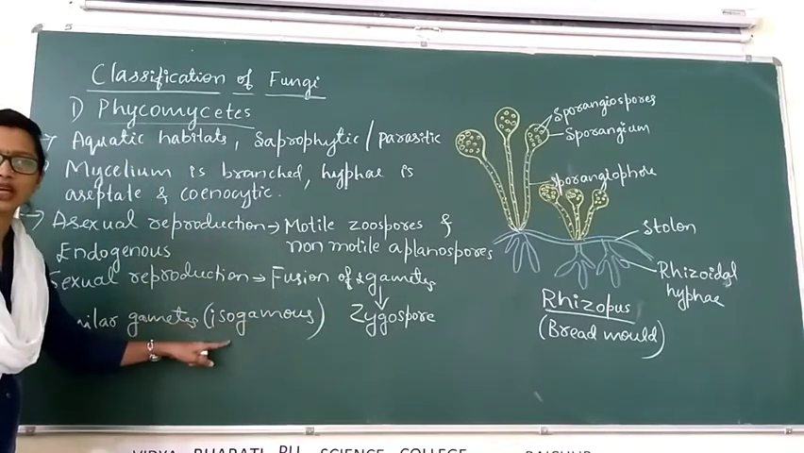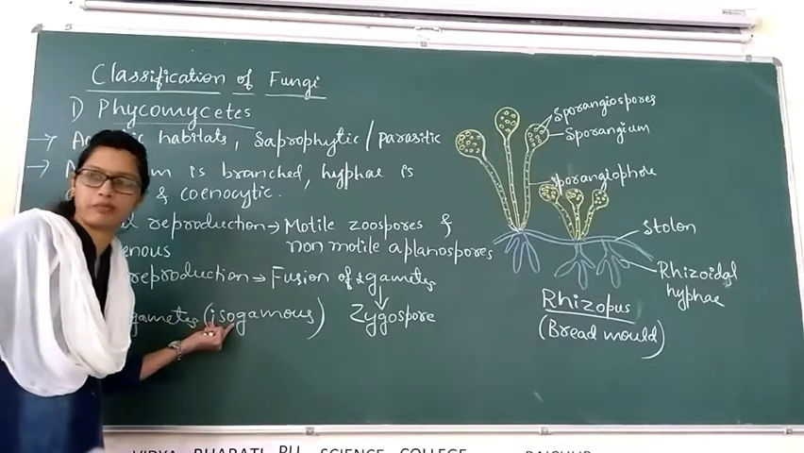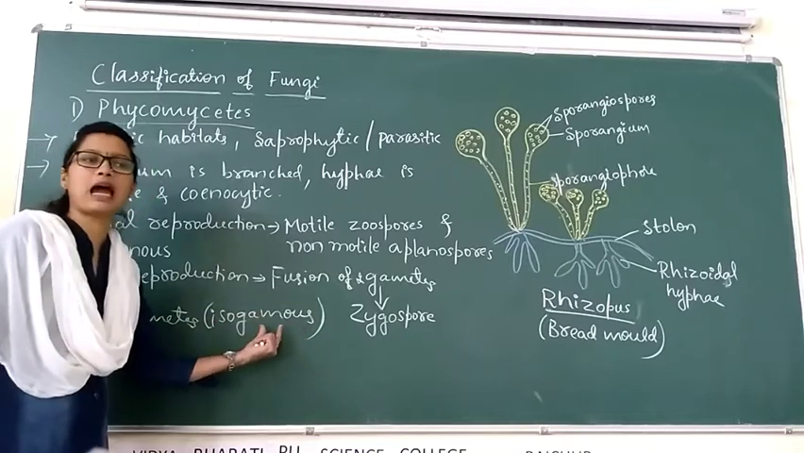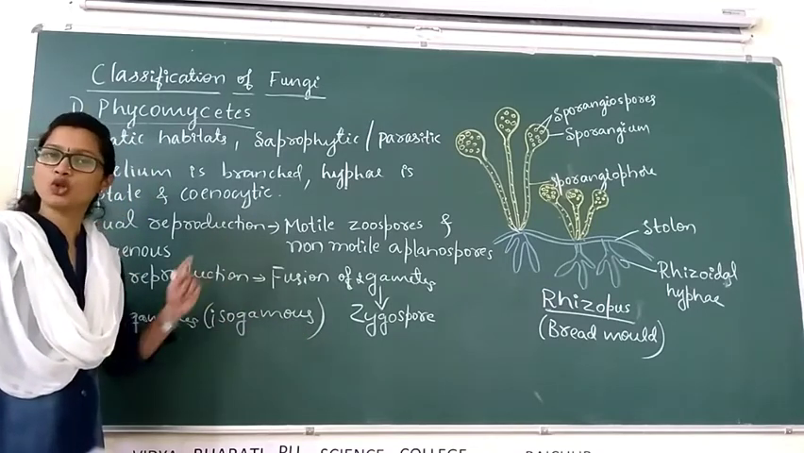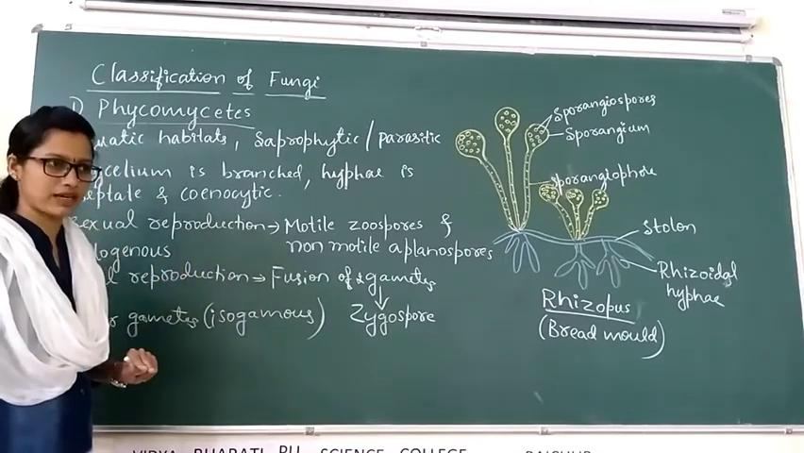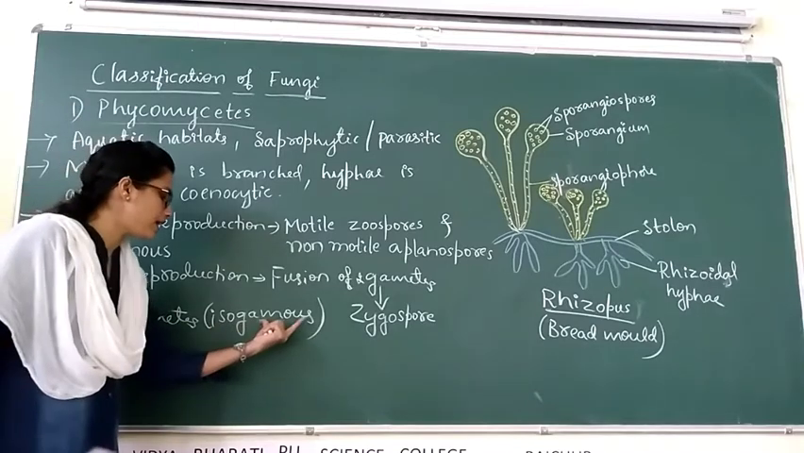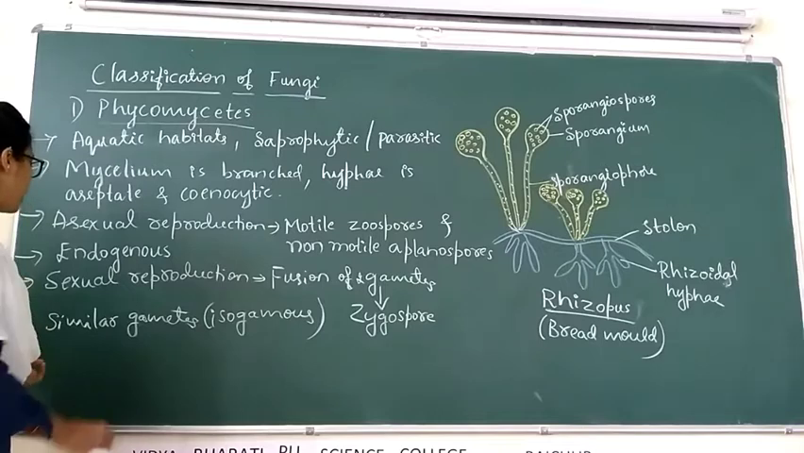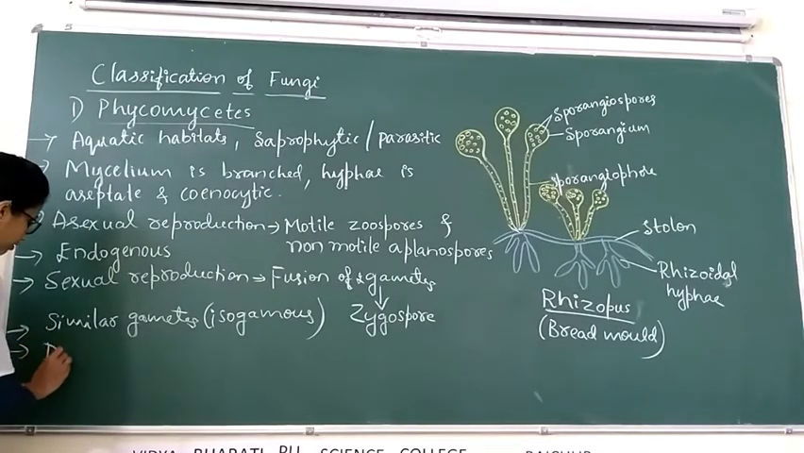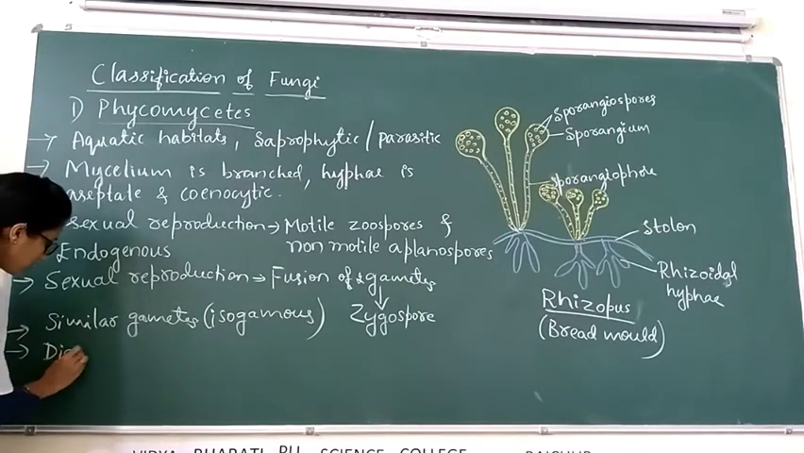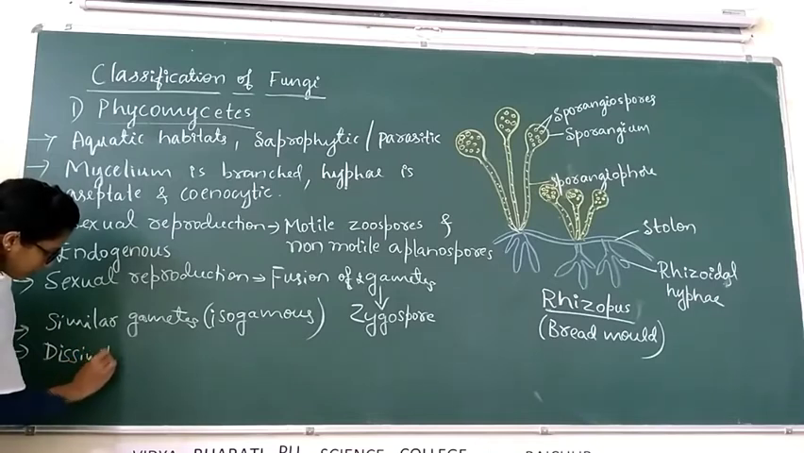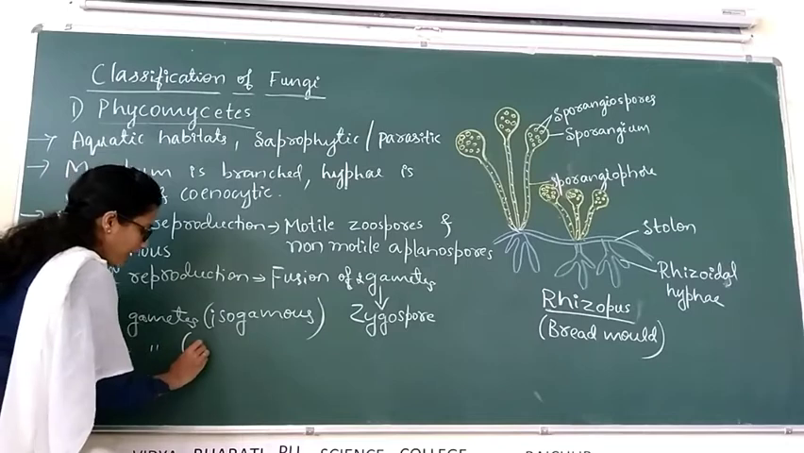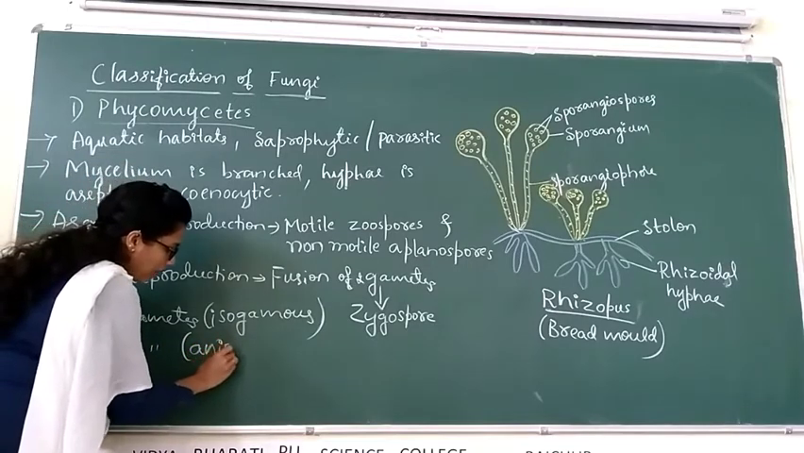Isogamous. Iso means same. Gamous means gametes. Fusion of two same type of gametes, that condition is called isogamous. Fusion of two dissimilar types of gametes, dissimilar gametes, that condition is called anisogamous.